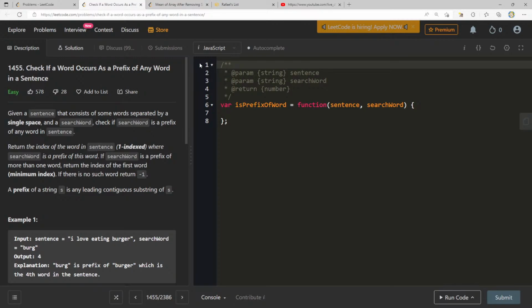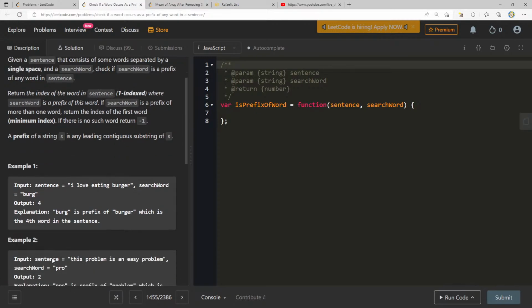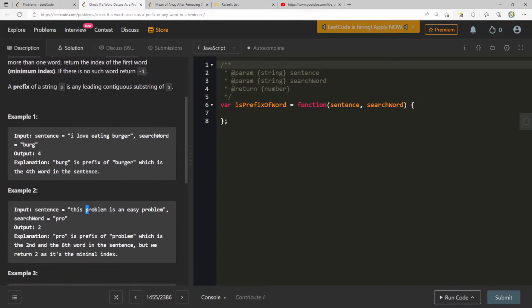Okay, so I think here we just return the first one. What I mean by that is we just return the first instance where we find the search word, else we just don't return anything. Or rather, we just return -1. So burg, here we have the problem. Second and sixth word. So as soon as we find it, then we just return.